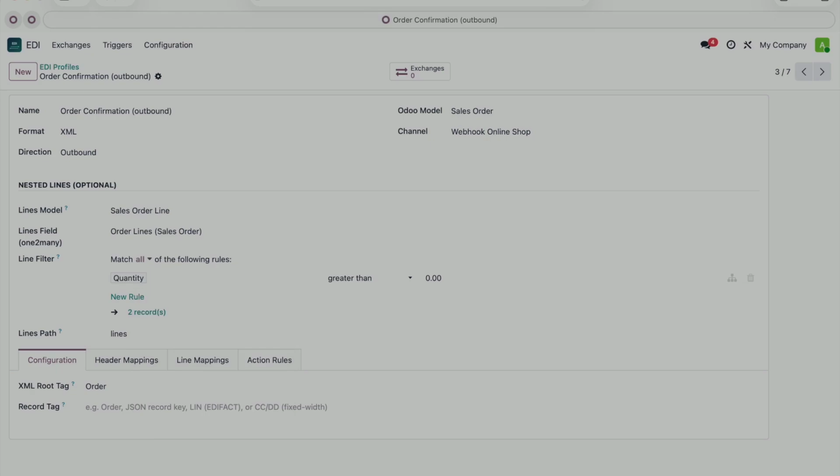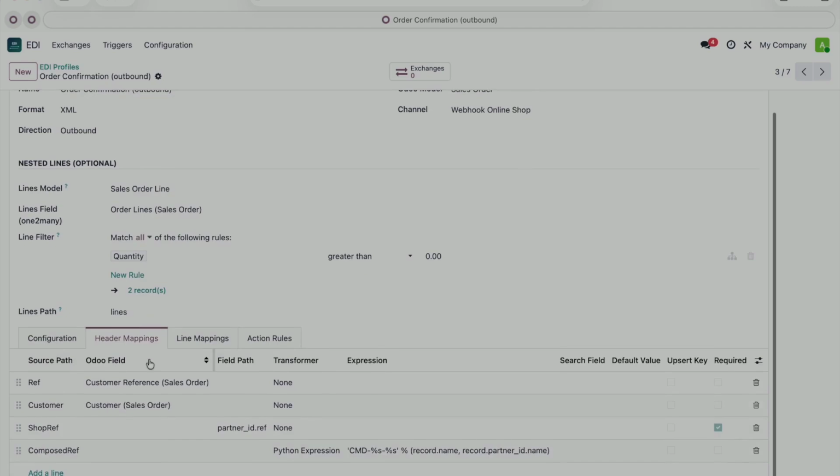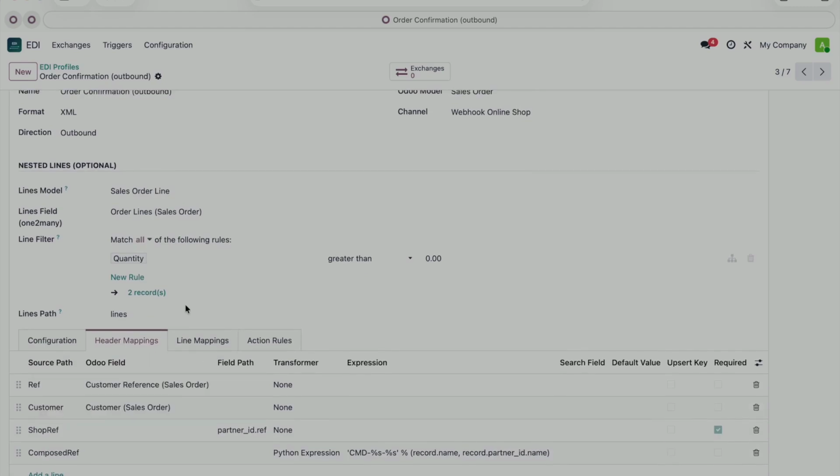Next, there's header mapping and line mapping. This is where most of the configuration happens. The field mapping. Each row in this table represents a match between a source field, here an XML tag, and an Odoo field. Ref maps to the order's customer reference field. Customer maps to the partner.